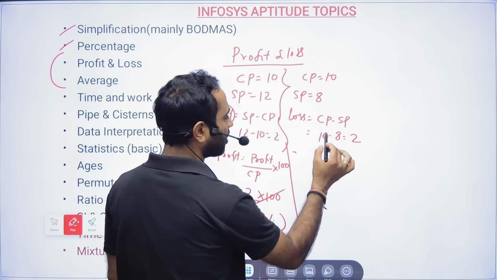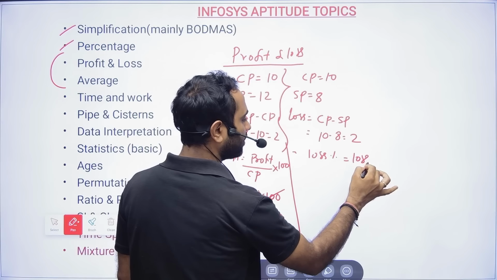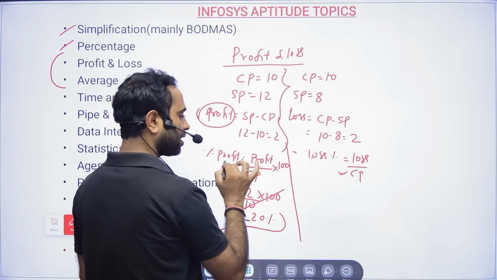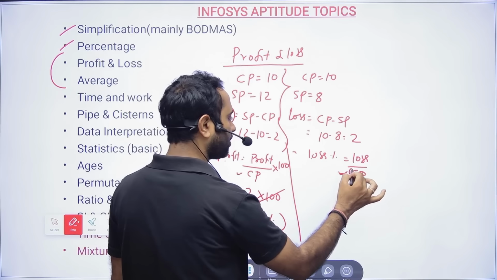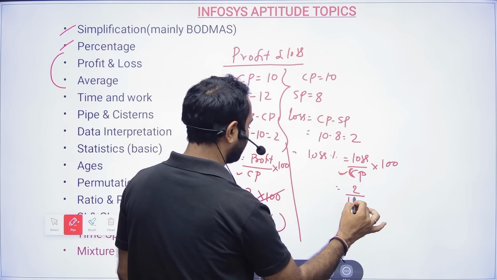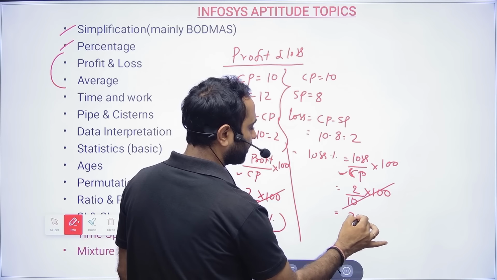If we talk about loss, loss percentage will be equal to loss divided by cost price. Always remember, loss and profit percentage will always be calculated on cost price, into 100. Loss is 2 divided by cost price 10, into 100, and again this is 20%.